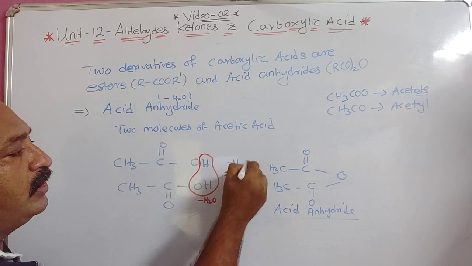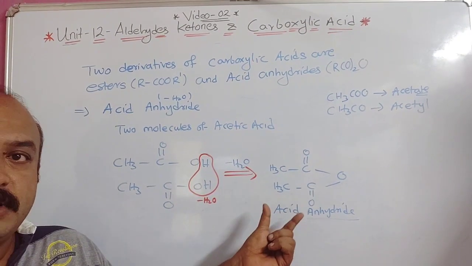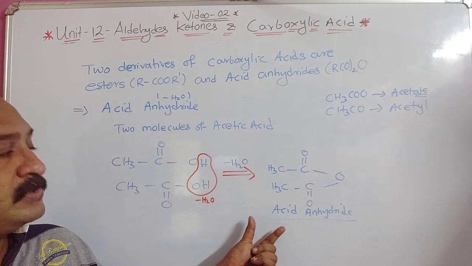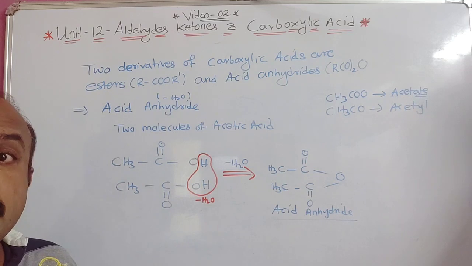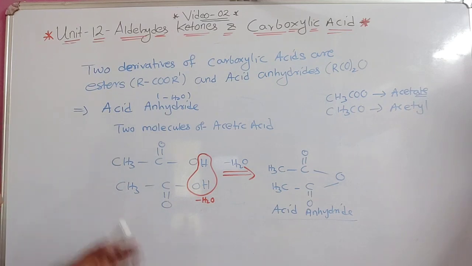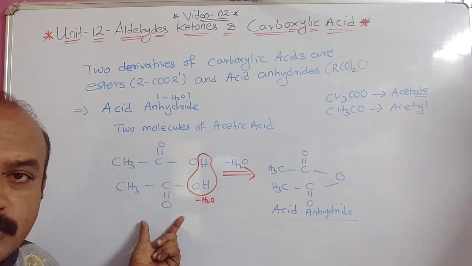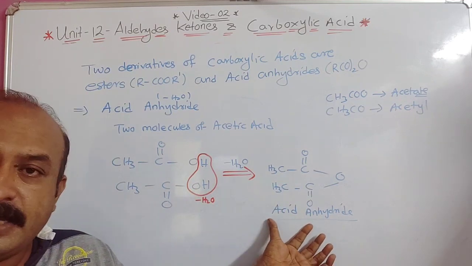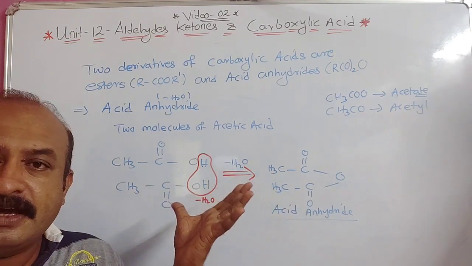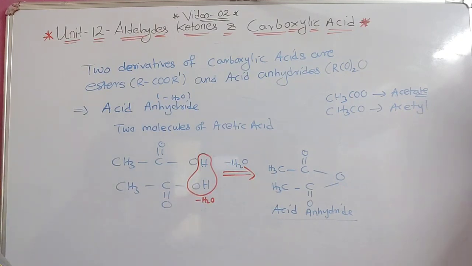So how is acid anhydride derived? By removal of a water molecule you get acid anhydride. Understood this part? So this is the acid anhydride we are talking about, and how it is formed. Now this is a derivative of carboxylic acid, so you can easily make out that we have taken two carboxylic acid molecules, and from that we removed water, and we got a derivative, that is acid anhydride.